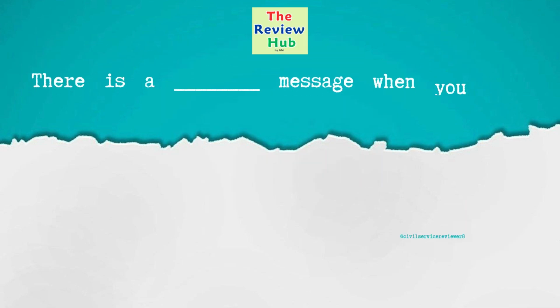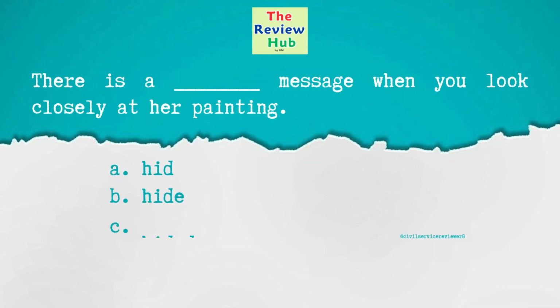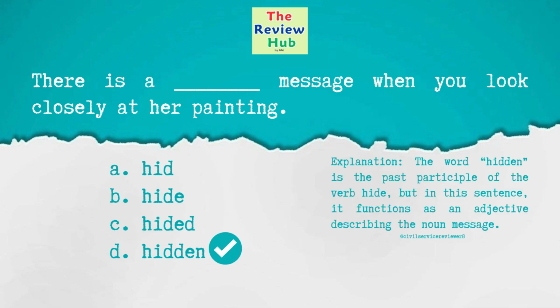There is a blank message when you look closely at her painting. A hid, B hide, C hided, D hidden. The correct answer is letter D, hidden. The word hidden is the past participle of the verb hide, but in this sentence it functions as an adjective describing the noun message.